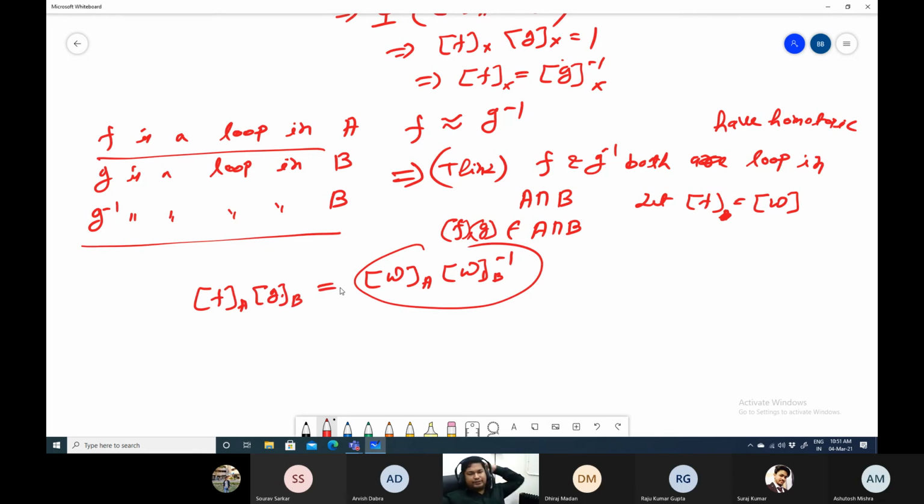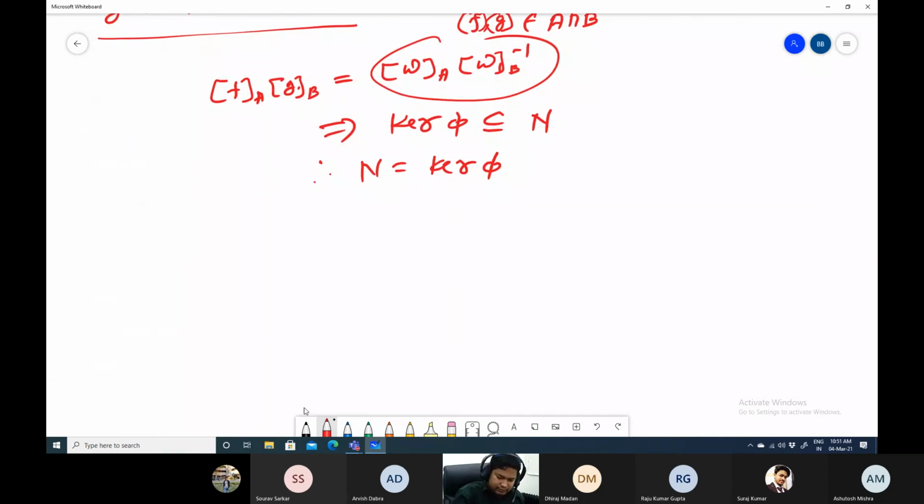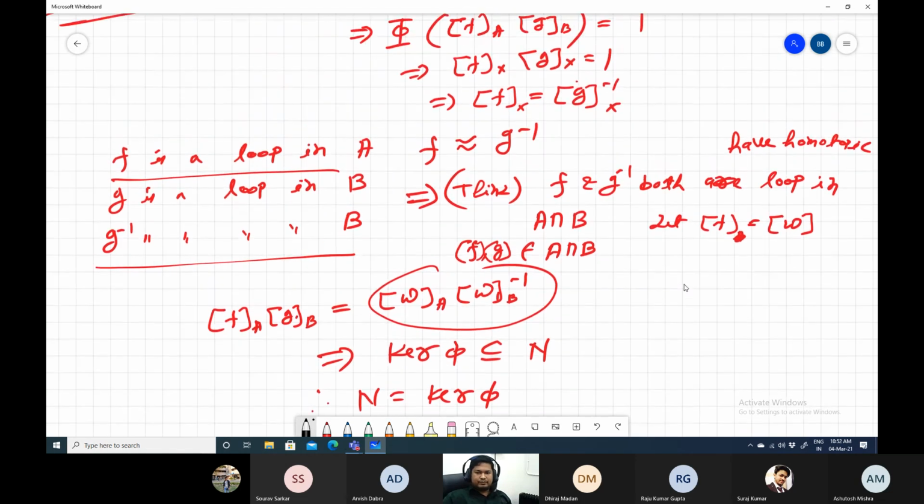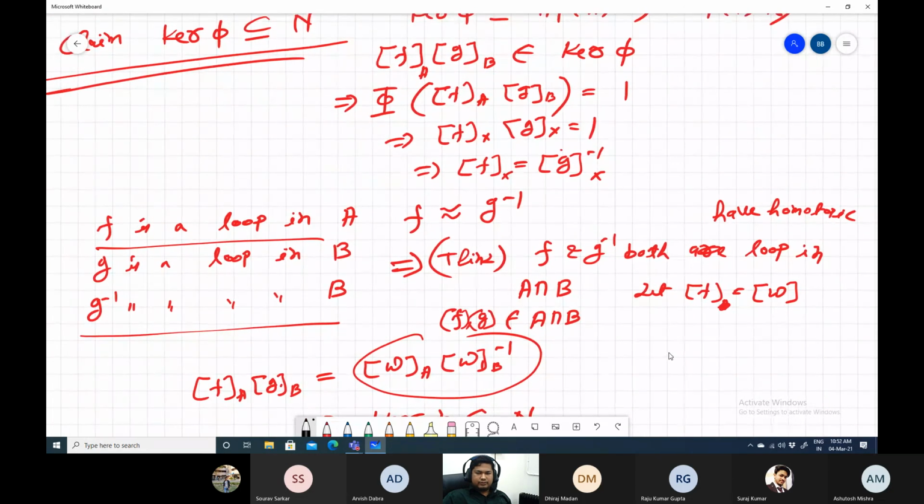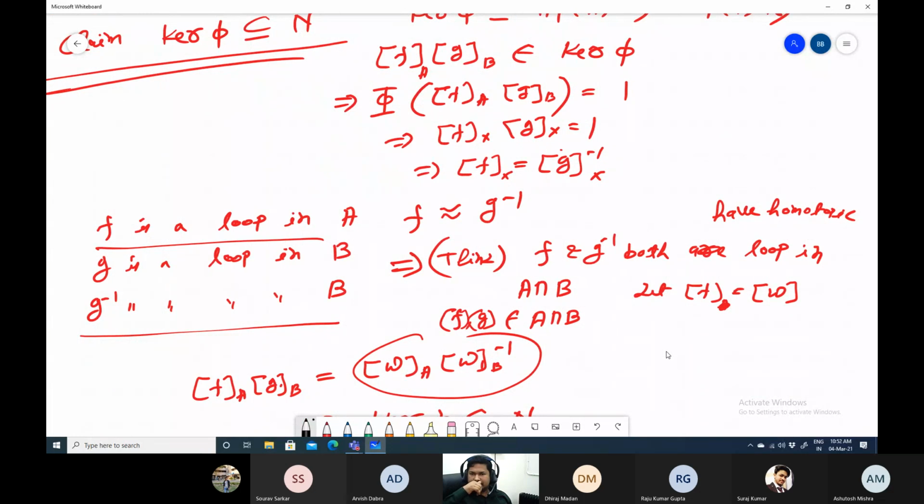You can think in this way. Right? So therefore, you can see that kernel of phi is a subset of N as well. So therefore, N equals kernel of phi. So if f equals w, then it will be the class of f in A, class of g in B, equal to w in A and w inverse in B.